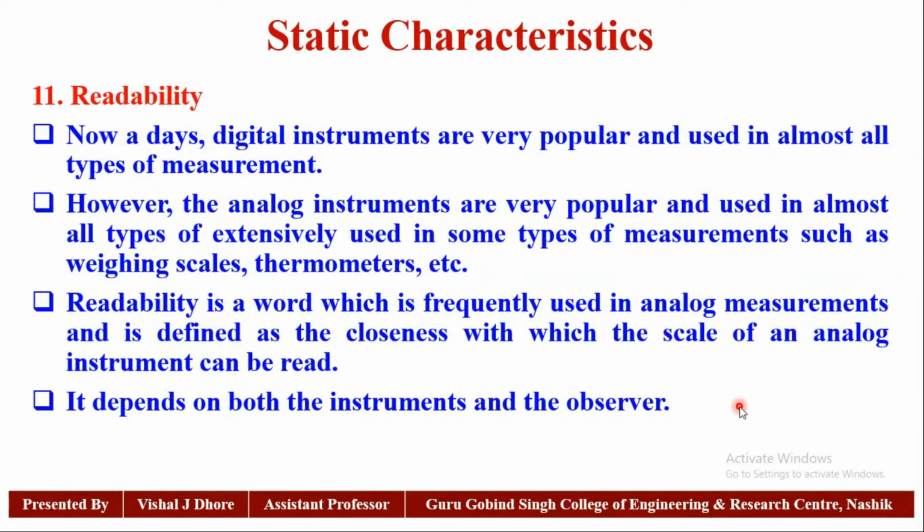Now the next characteristic is reliability. Nowadays, digital instruments are very popular and used in almost all types of measurements.